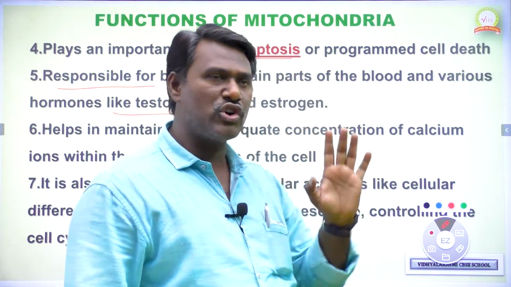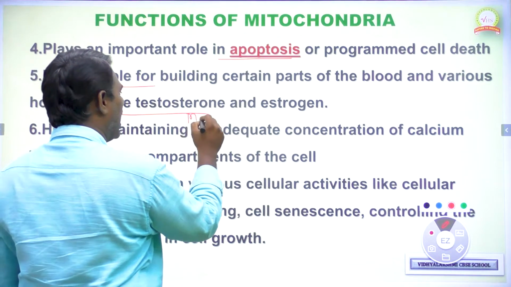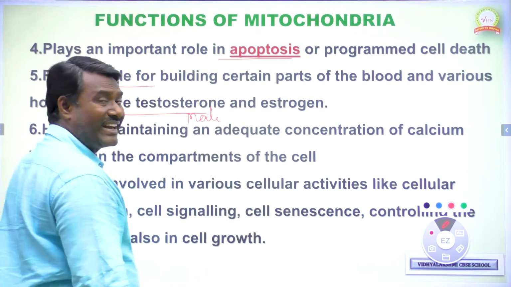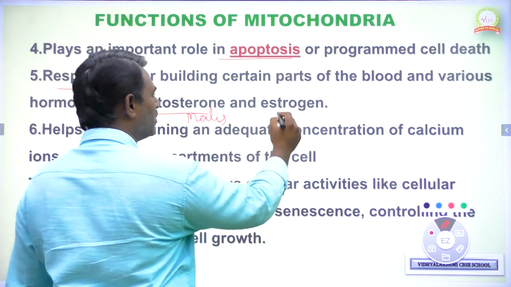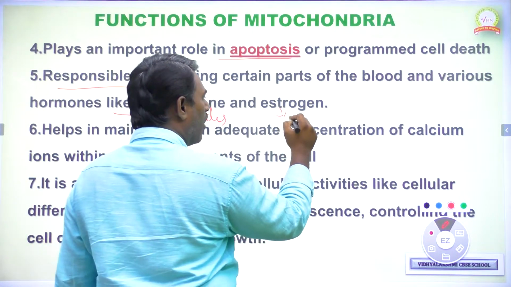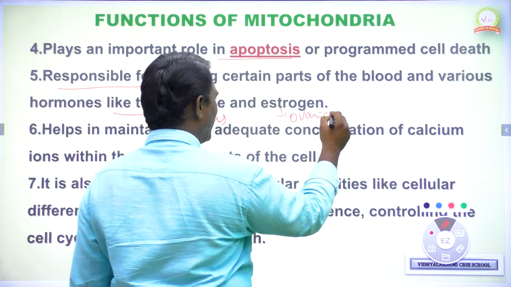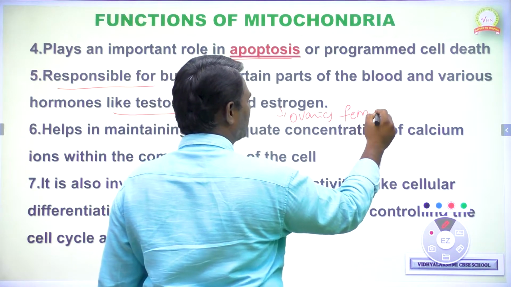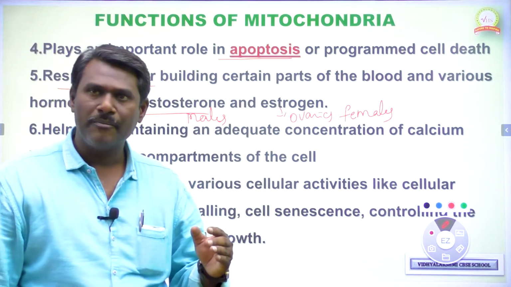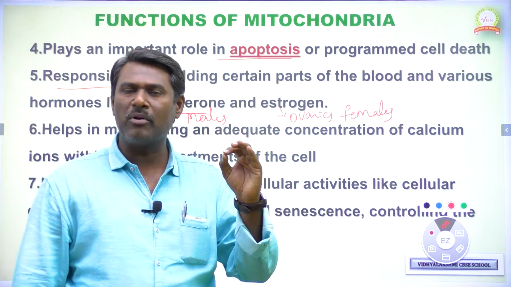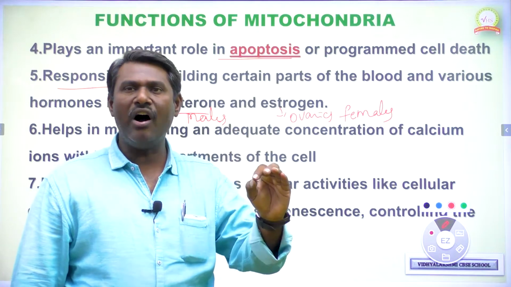As you know, testosterone is considered the hormone secreted by the testes of males, whereas estrogen is secreted by the ovaries of females. So testosterone is the hormone secreted in males by the testes, and estrogen is the hormone secreted by the ovary of females.